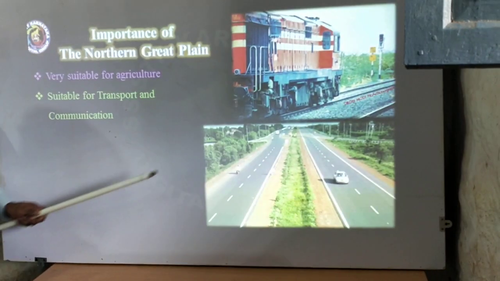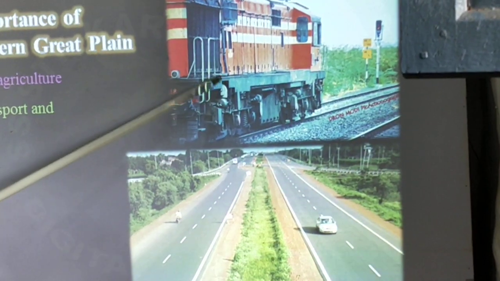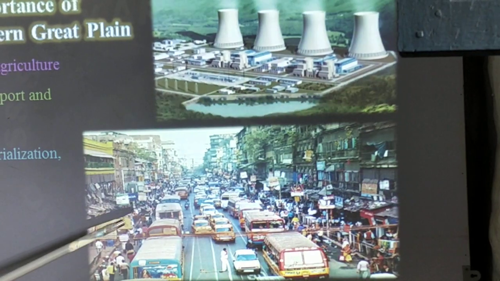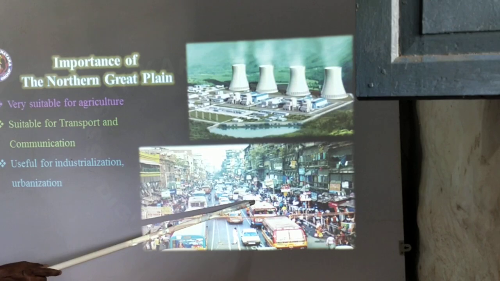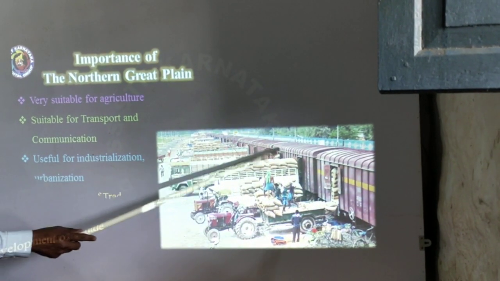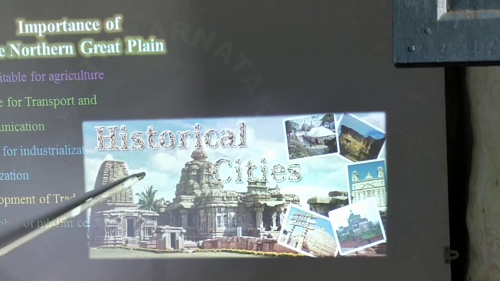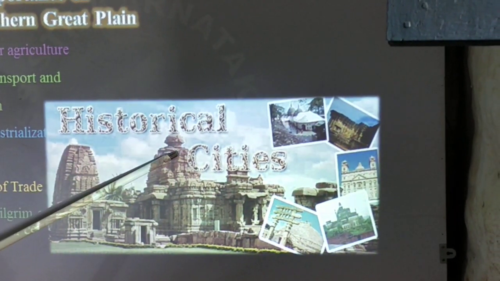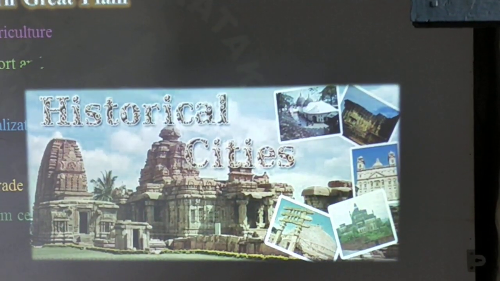Next one. Yes, Northern Great Plain is suitable for transport and means of communication. Next one, so this is very useful for industrialization and urbanization. So they have development of trade. It is very useful for trade. So it has many historical cities. It means Northern Great Plain has many historical places or pilgrim centers.